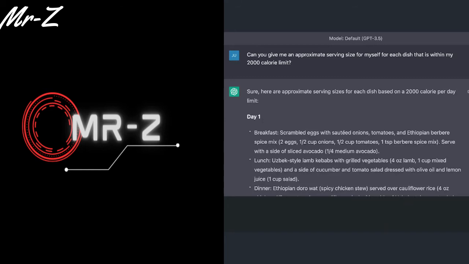And ChatGPT says, sure, here are approximate serving sizes for each dish based on a 2,000 calorie per day limit. Breakfast: scrambled eggs with sauteed onions, tomatoes, and Ethiopian Berber spice mix. And then in parentheses: 2 eggs, half a cup of onions, half a cup of tomatoes, 1 teaspoon of Berber spice mix. Served with a side of sliced avocado, 1/4 medium avocado, and it goes on to give me serving sizes for each of these